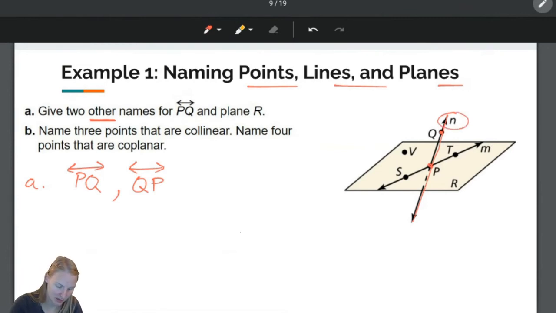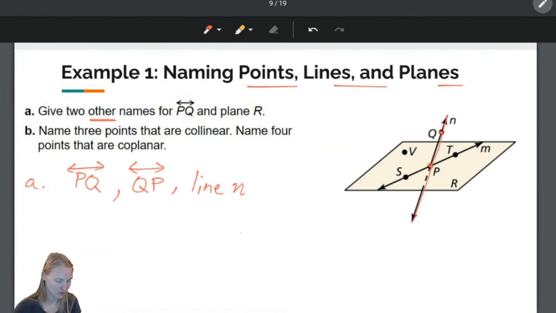Now, this N doesn't look cursive, but typically we use cursive letters. So we can also call this line N. Do not just write N. You must say line N. Okay, and there you go. There's 1, 2, and 3 names. 3 different ways you can name a line.